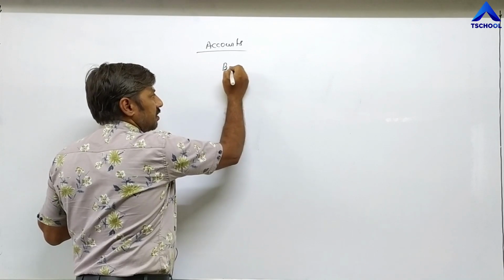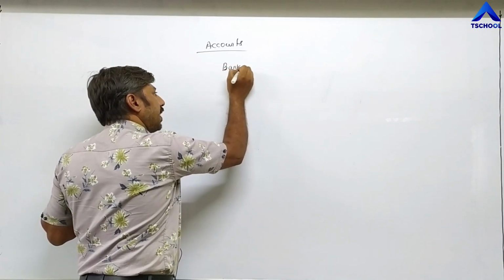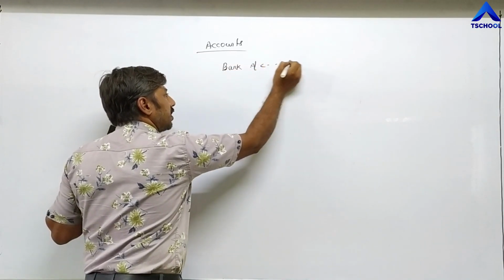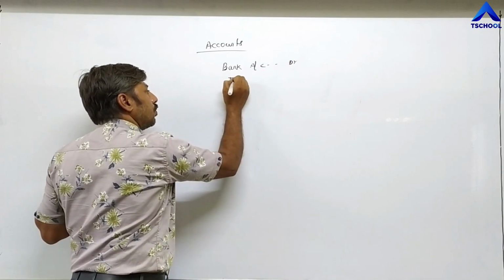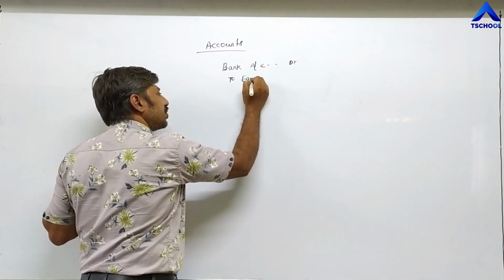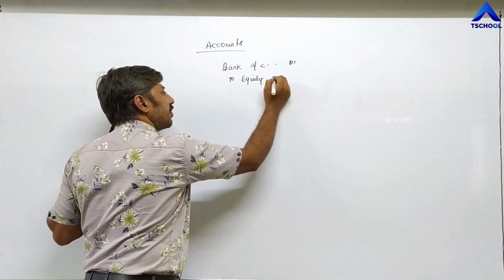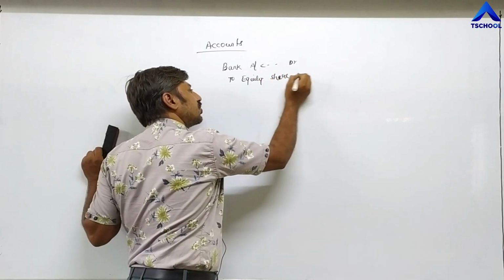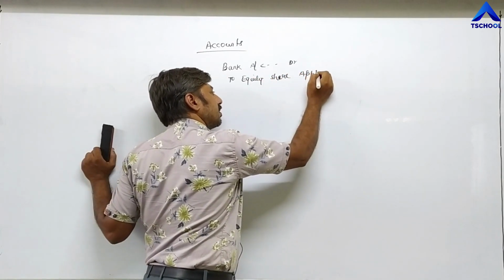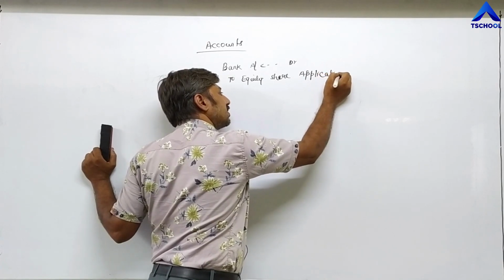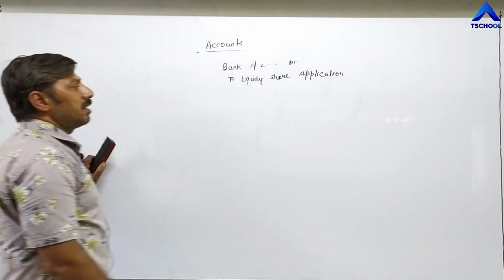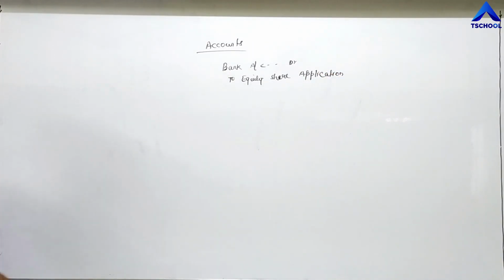First entry is bank account debit to equity share application. First entry is bank account debit to equity share application.